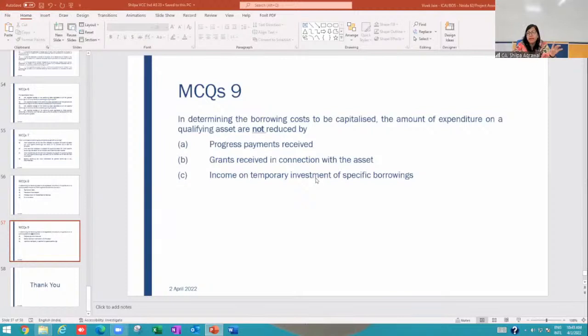Progress payment received, I told you, I am using my fund. Let me explain this concept once again. This is the last MCQ. Just give me 2 minutes. What happens? You have incurred expenditure of 5 lakh rupees. You have given for construction to the contractor, or you have taken on contract with somebody and you are incurring the expenditure.